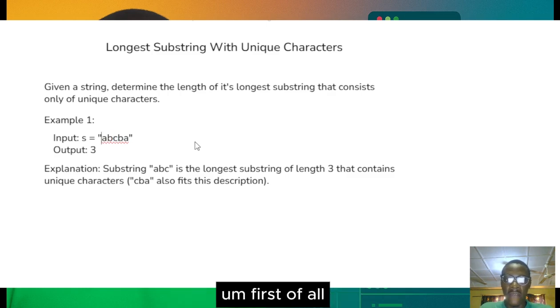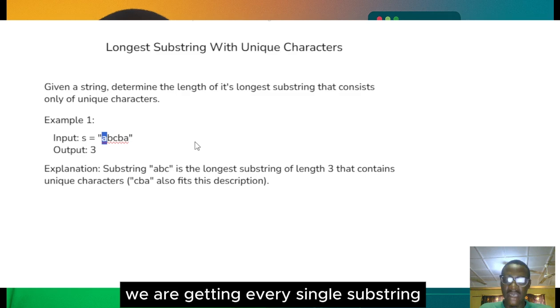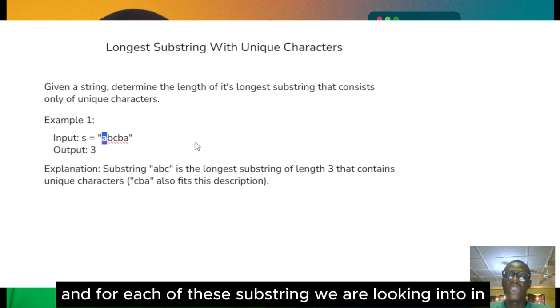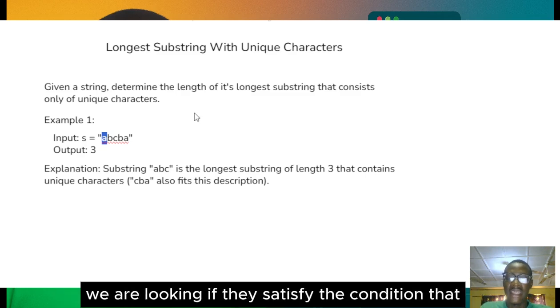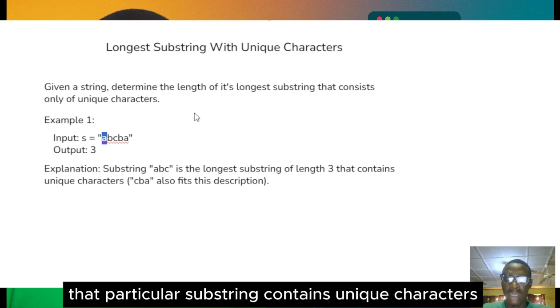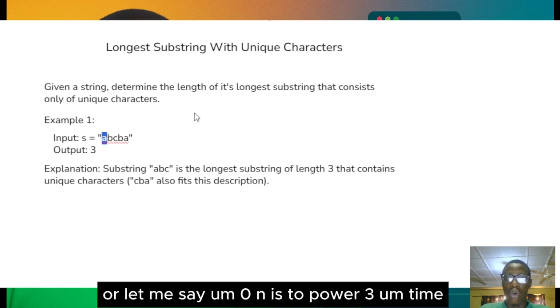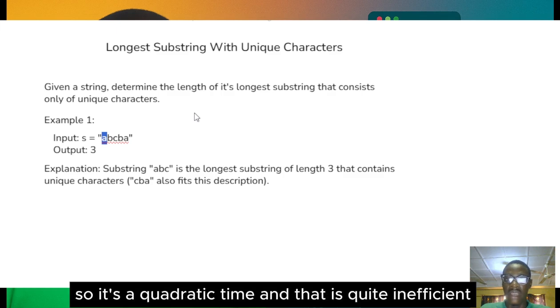So first of all, we are getting every possible substring of S, and for each of these substrings we are checking whether it satisfies the condition that it contains unique characters, and that's O(n^3) time. So that's quite inefficient.